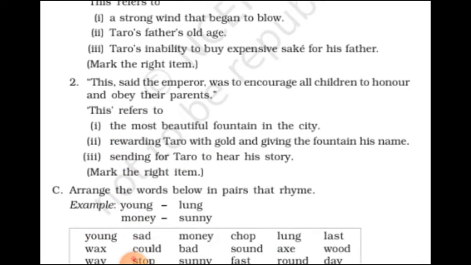Second number: This said the emperor was to encourage all children to honor and obey their parents. You have given three options there. वो ऑप्शंस में से आपको सही आंसर लिखना है.